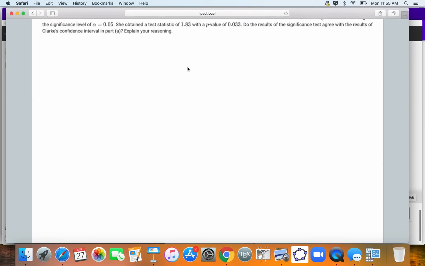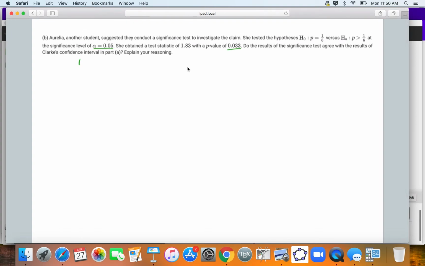So remember, with a significance test, we're going to compare the p-value that she gets to the significance level, and if the p-value is less than that, we're going to say we have a significant result. In this case, having a significant result tells us to reject H null in favor of HA, since p is less than alpha.